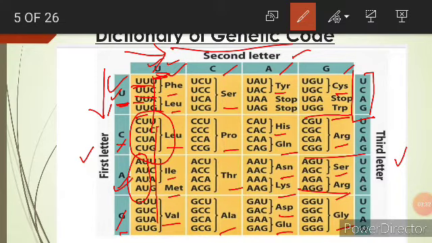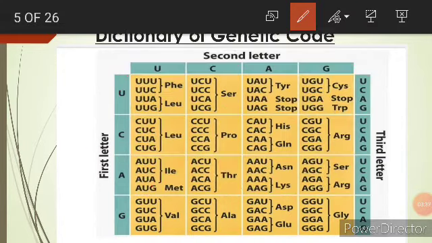So in this way, once the first and second letters are mentioned, the third letter is always UCAG. If the first two letters are complete, then for the third letter you have to copy UCAG as it is.